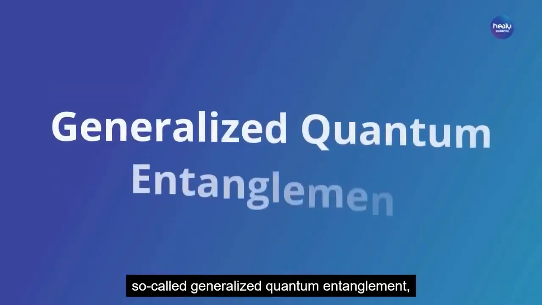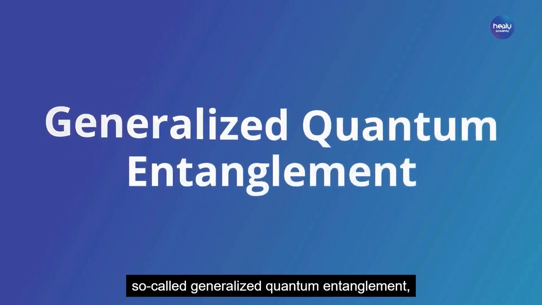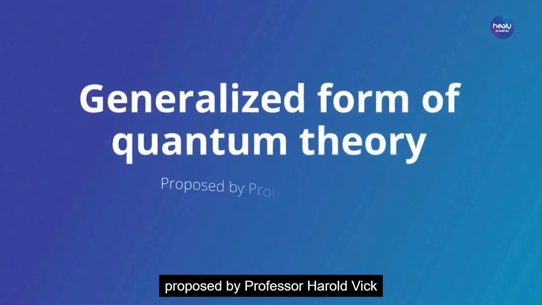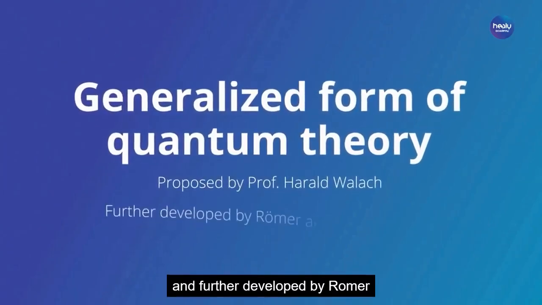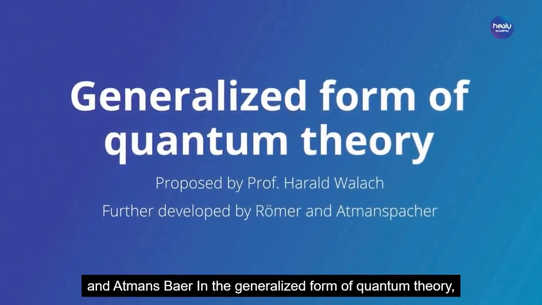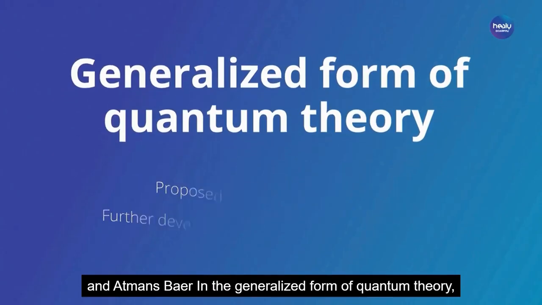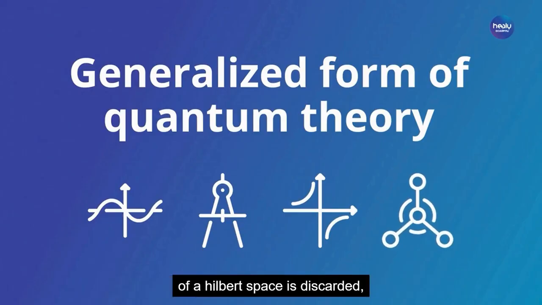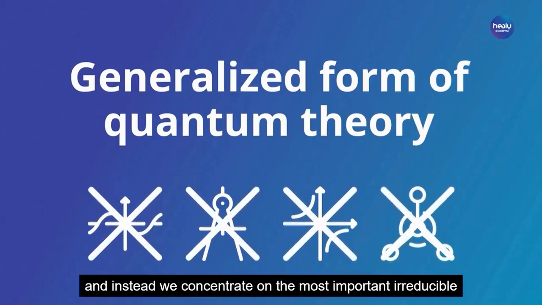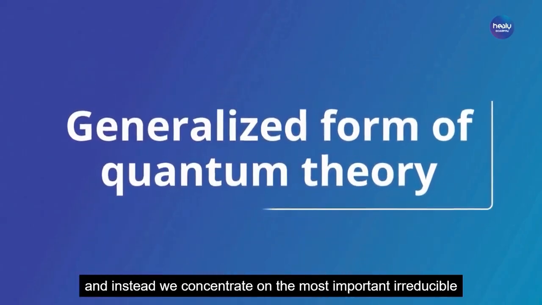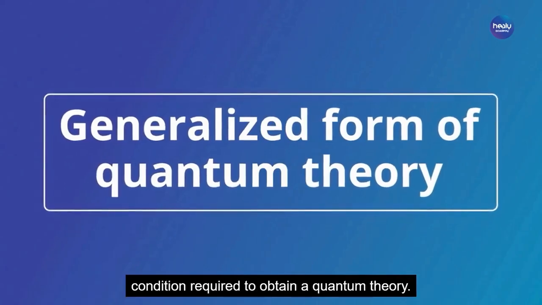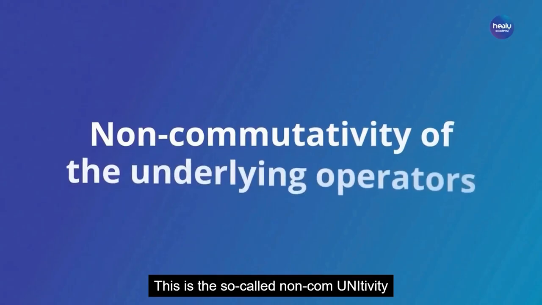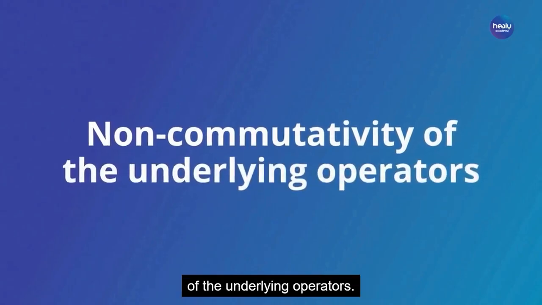This chapter is about so-called generalized quantum entanglement, which is based on a generalized form of quantum theory proposed by Professor Harold Volek and further developed by Romer and Atmansbacher. In the generalized form of quantum theory, a whole set of formal constraints such as the existence of a Hilbert space is discarded, and instead we concentrate on the most important irreducible condition required to obtain a quantum theory. This is the so-called non-commutativity of the underlying operators.